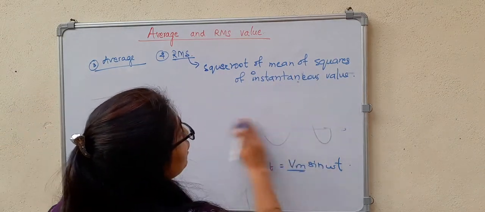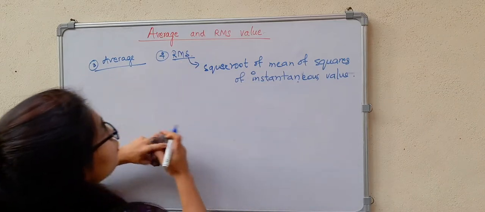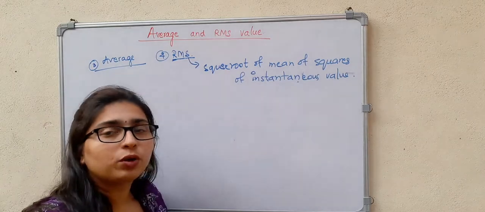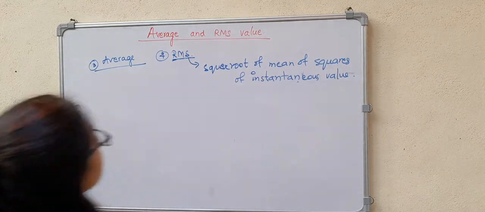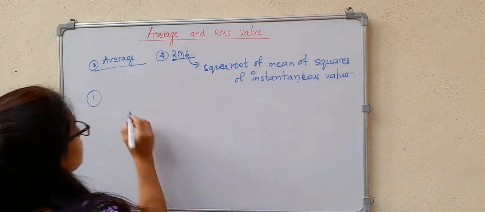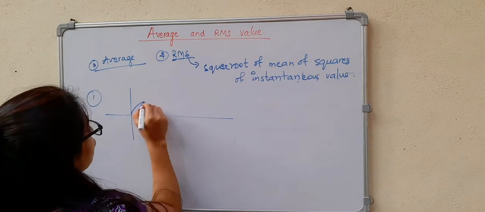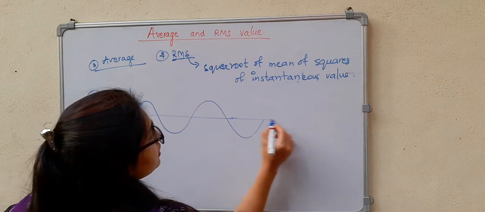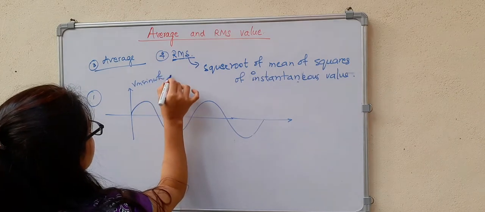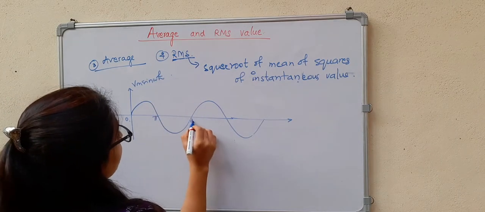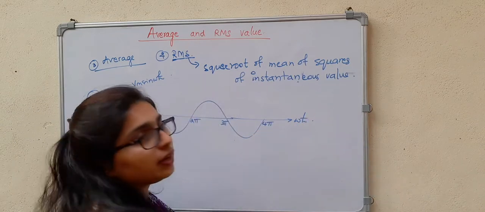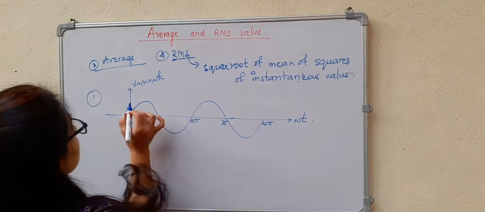So for root mean square, first we do the square, then we take the mean, and then finally we take the square root of that value. That is RMS. Now I will consider the sinusoidal signal Vm sin omega t, with 0, pi, 2 pi, 3 pi, 4 pi marked with respect to omega t. This is Vm.